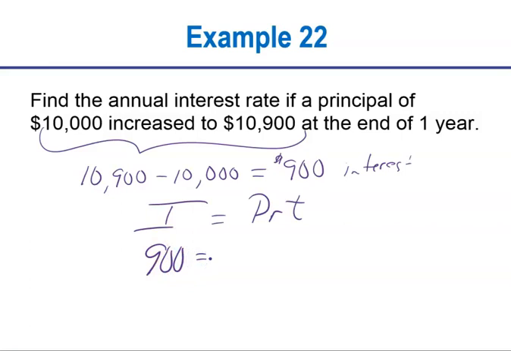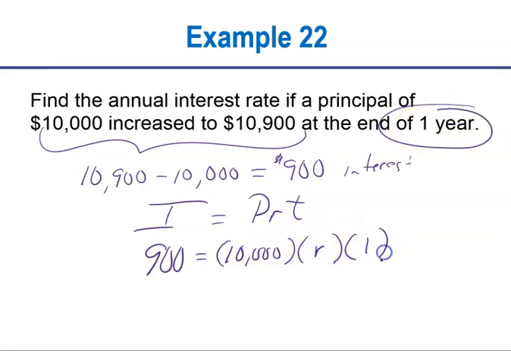My P, what is my P? Is it 10,000 or is it 10,900? Well, it's the initial amount. So that's going to be 10,000 times my R. That's what I'm looking for. My T is 1 year. Remember, your time always has to be in years. So how do I calculate this? Well, what I need to do is 900 divided by 10,000 times 1, which is 10,000. And that's going to be my rate.